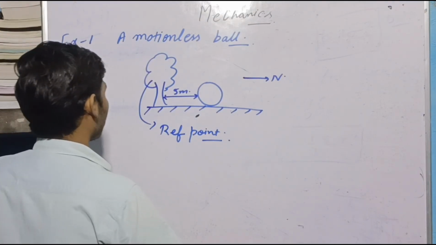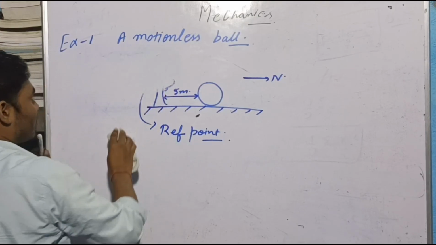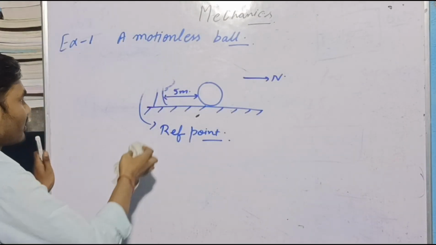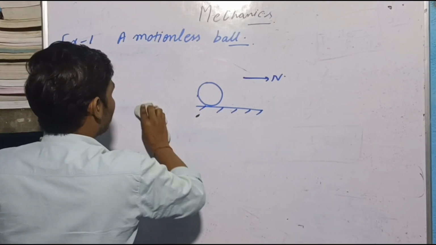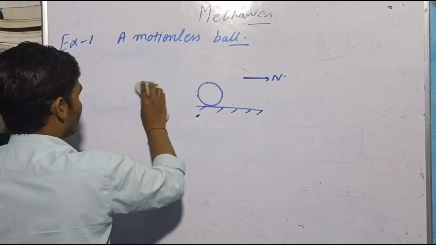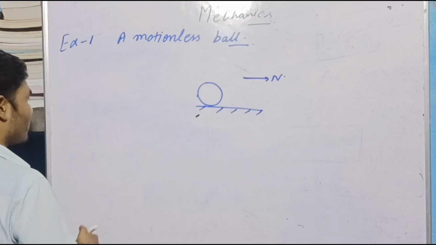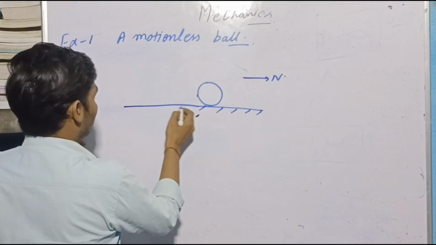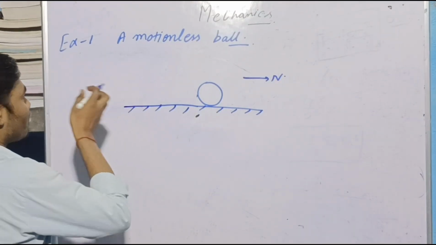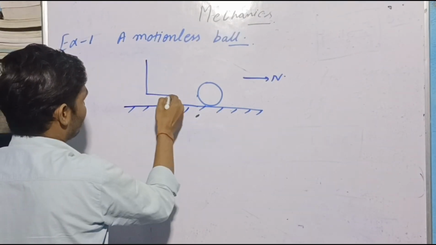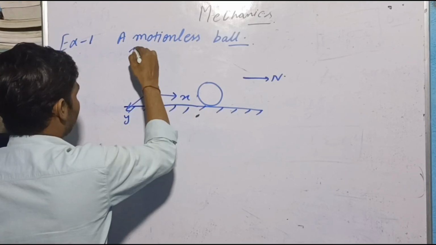Now, in my textbook we will not draw a tree. We will use a frame of reference to specify the position of any body. We will not always draw a tree or touch a church or anything. We will use a frame of reference instead of a tree.